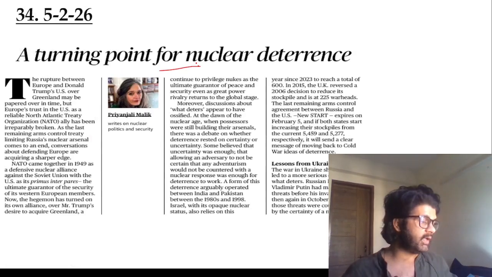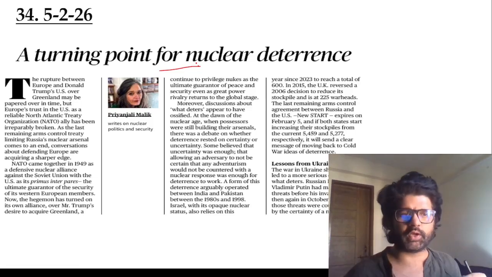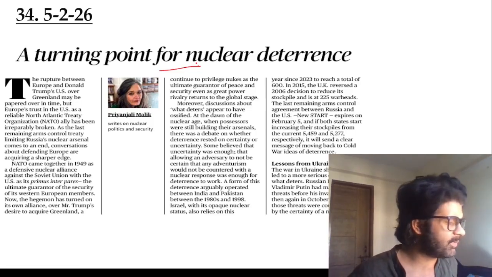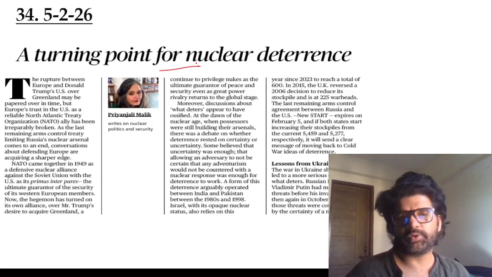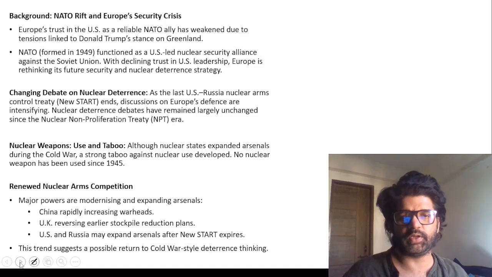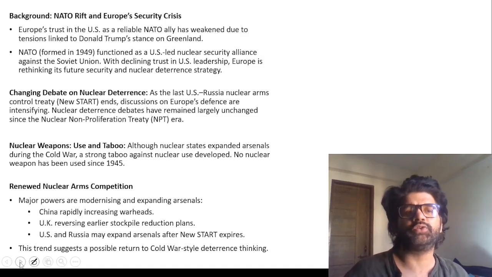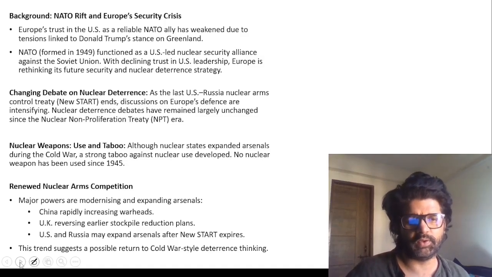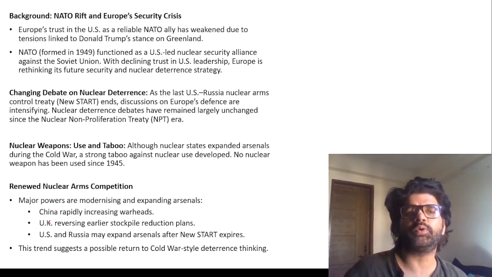Turning point for nuclear deterrence. What Priyanjali Malik is talking about here: Europe is feeling that it cannot rely on Trump, so they are focusing on that. In Europe also, there are certain countries which have nuclear weapons, like the UK, so they can help France, they can help other countries. That's what this article is talking about.